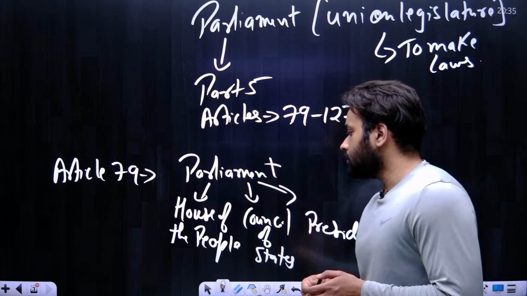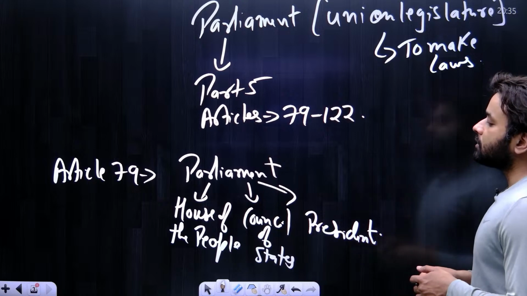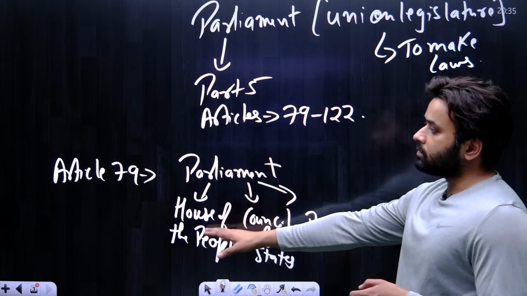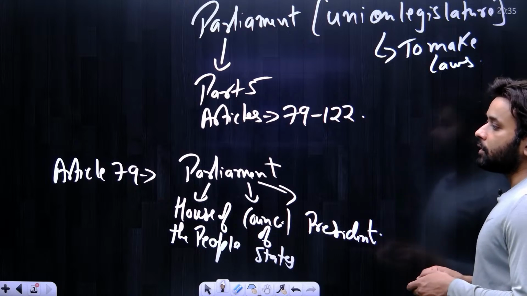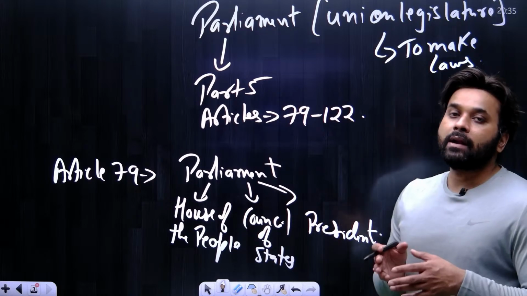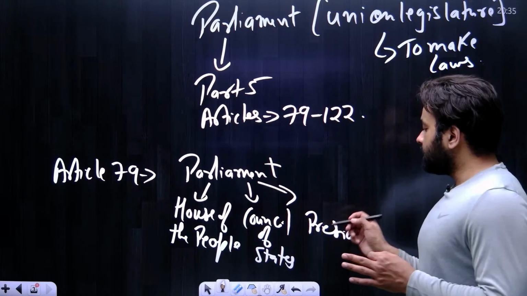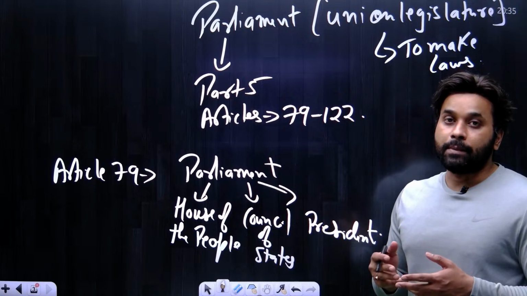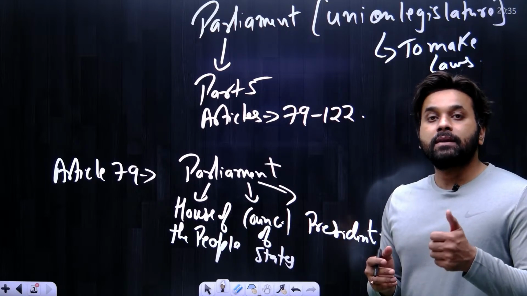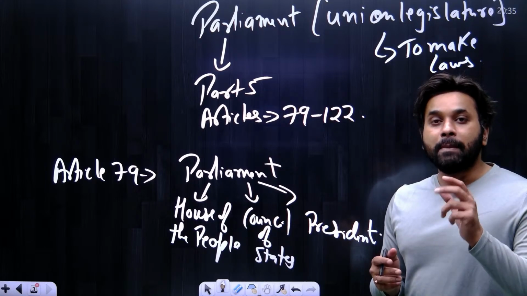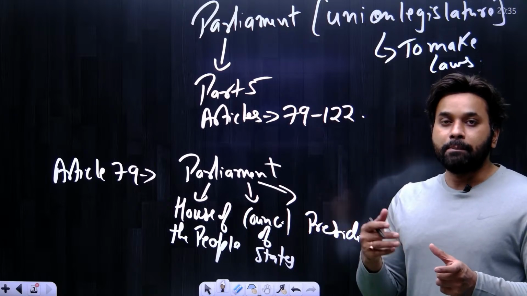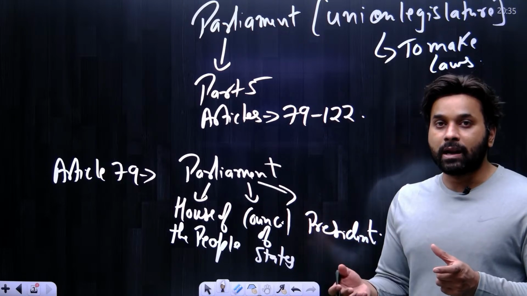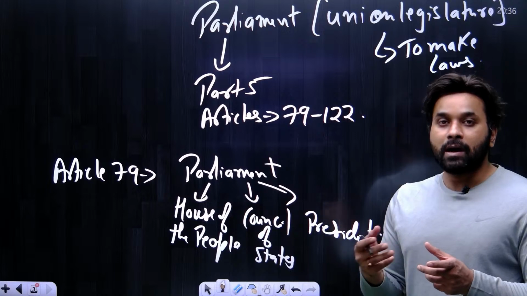So the Parliament of India shall consist of the lower house, that is House of the People, the upper house, Council of States, and the third is the President of India. It means Parliament consists of three parts. It means the President is a part of the Parliament. Remember, the President is a part of the Parliament but not a member of the Parliament. There is a difference between the two: calling the President a member of Parliament and calling the President a part of the Parliament.